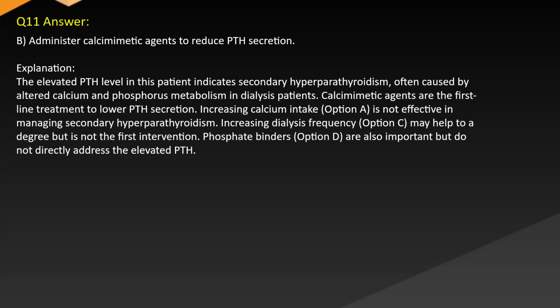Increasing calcium intake, option A, is not effective in managing secondary hyperparathyroidism. Increasing dialysis frequency, option C, may help to a degree but is not the first intervention. Phosphate binders, option D, are also important but do not directly address the elevated PTH.